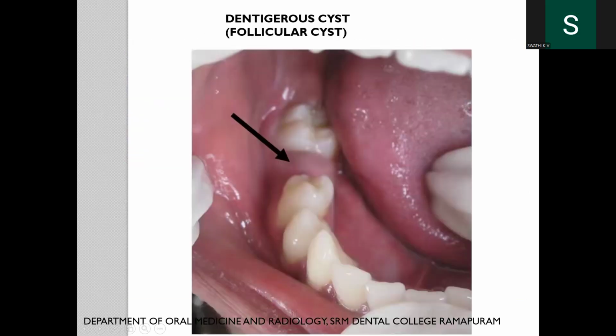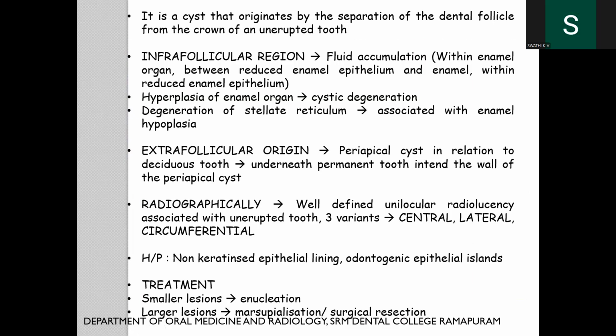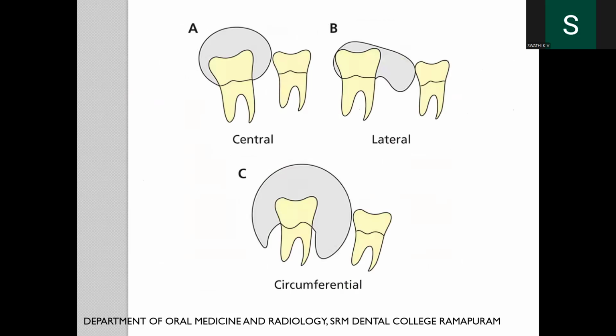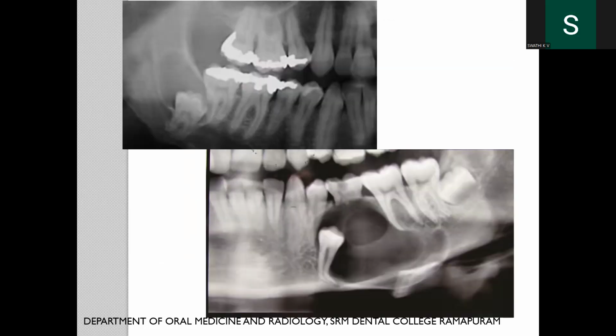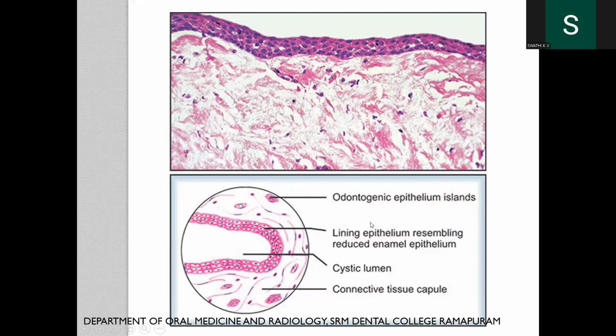Next is the dentigerous or follicular cyst, and it has two origins, which are the intrafollicular and the extrafollicular origin. Radiographically, there are three variants: central, lateral, and circumferential. And this is the radiographic OPG picture showing an impacted tooth. Here also there is an impacted 3-1, or possibly a 3-5, and there is resorption of the root as well.